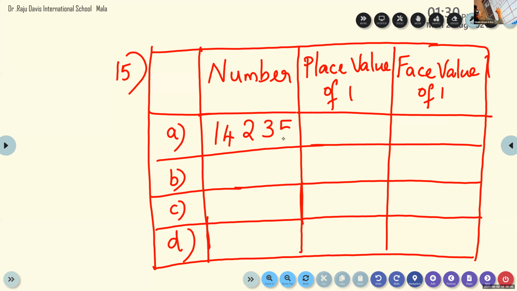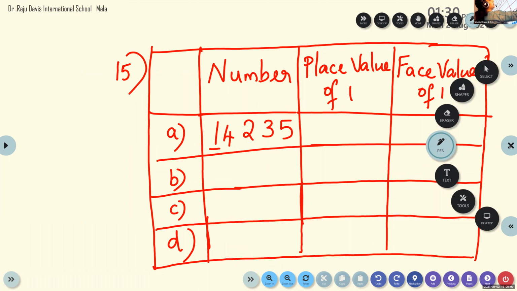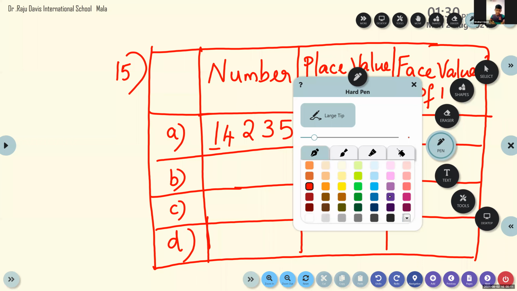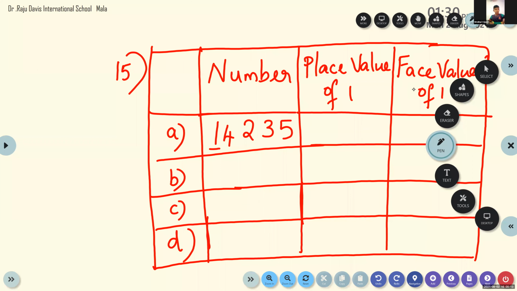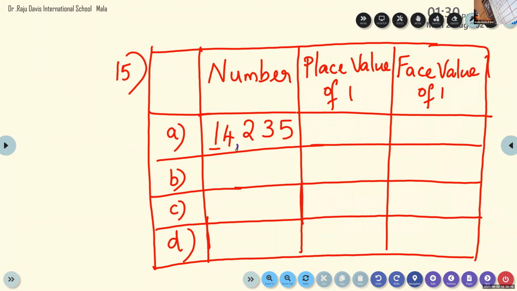Can you give me the number name of this? How to read this number? 14,235.